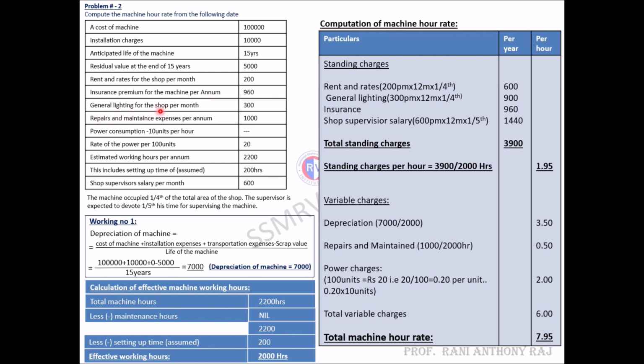General lighting for the shop per month. Per month when it is specified, we need to calculate to per year. Then repairs and maintenance expenses per annum. It has been clearly mentioned.